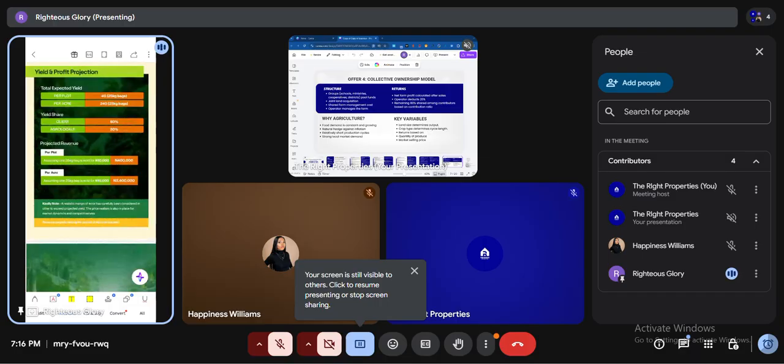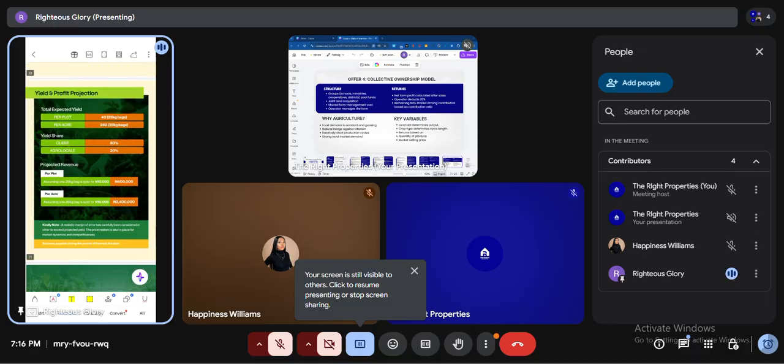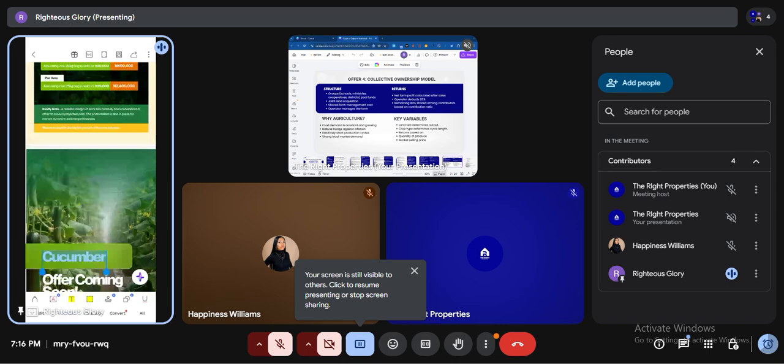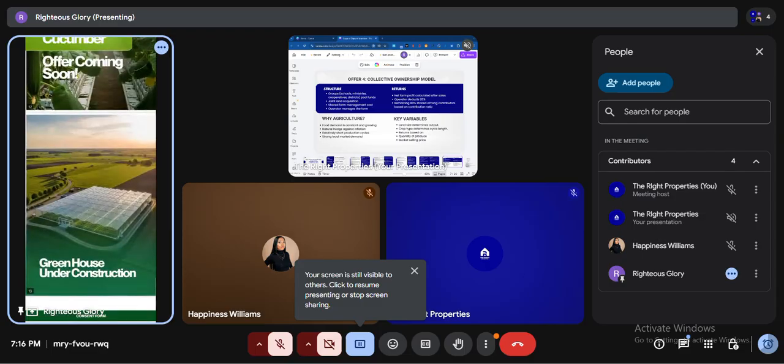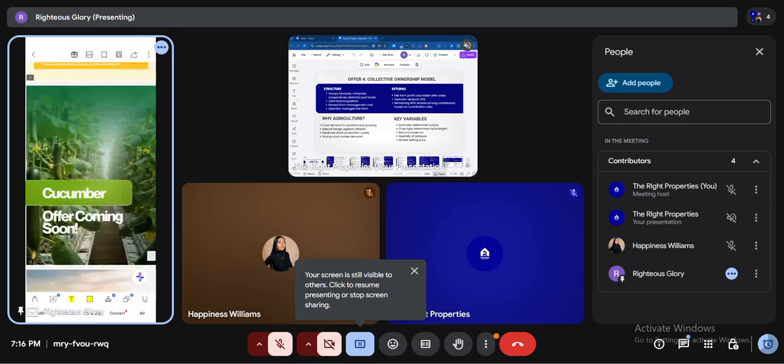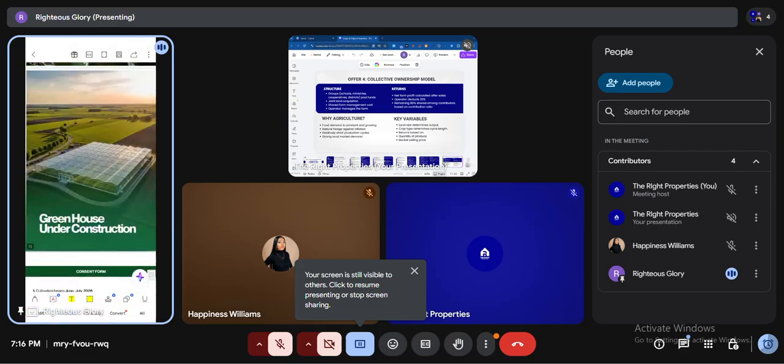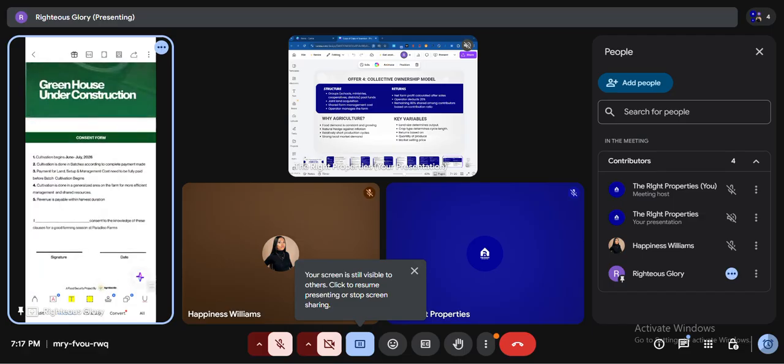So project revenue per plot is 400,000 naira, because a 25 kg bag is sold at 10,000 naira. And per acre, you'll be getting 2.4 million. So like I said when we were talking about the variable, your crop determines your outcome. And we also have cucumber. The structure for cucumber has not yet been finalized.